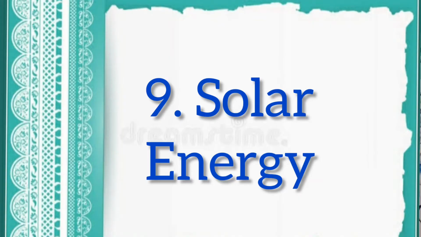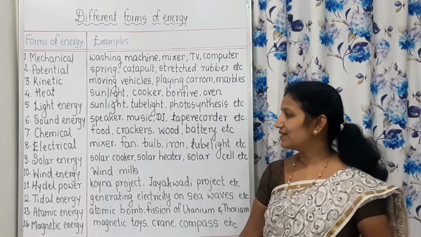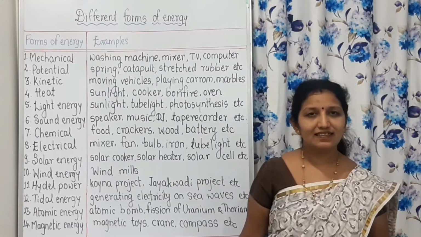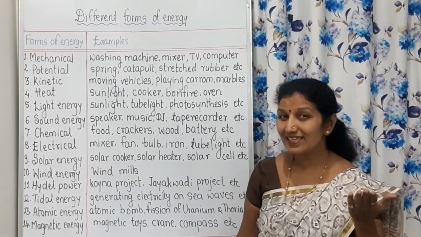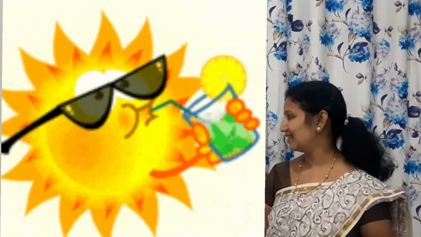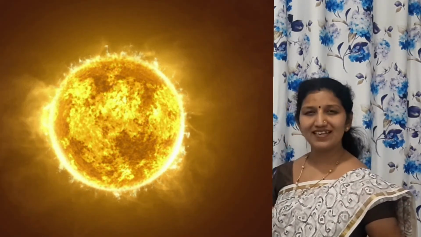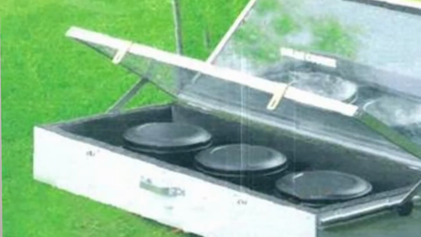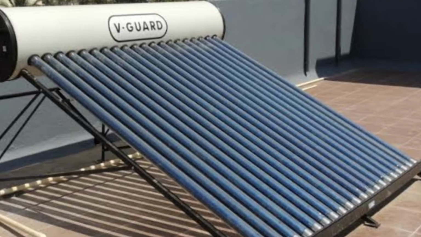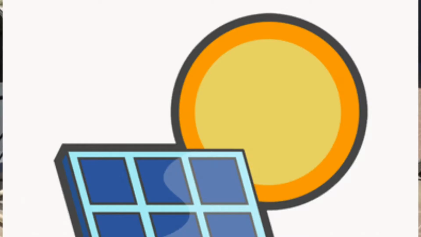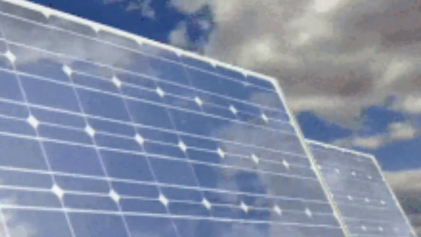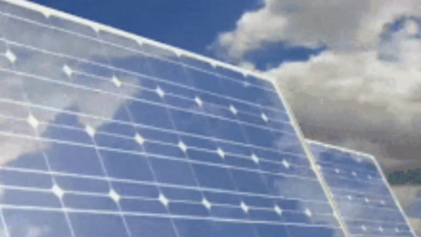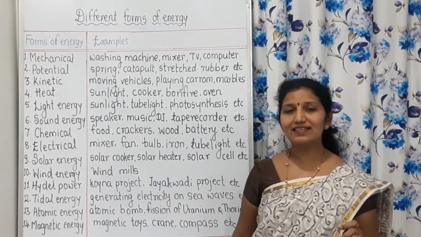Solar energy. There is no doubt we get this solar energy from our main source, the sun. One and only one. Then solar cooker, solar heater, solar cell. Nowadays solar energy is used everywhere because Modi ji insists on the use of solar energy.